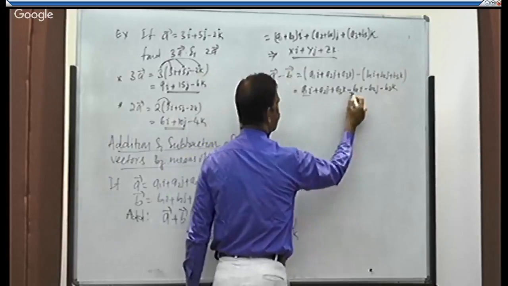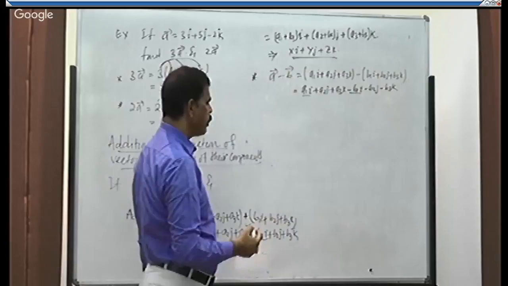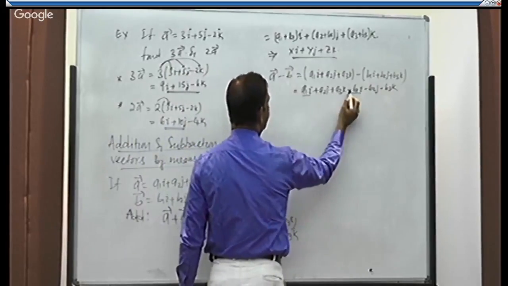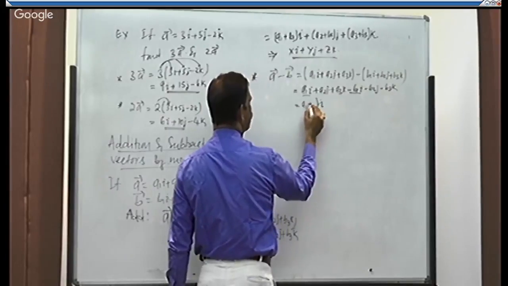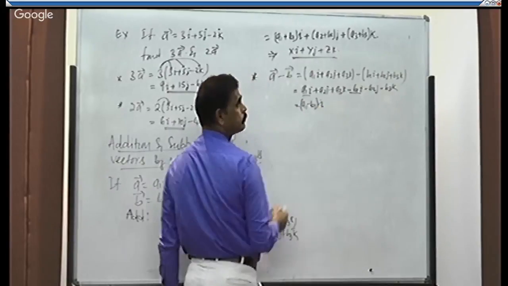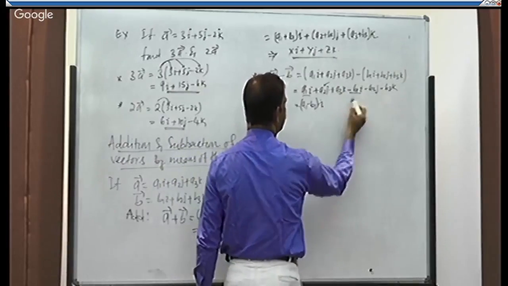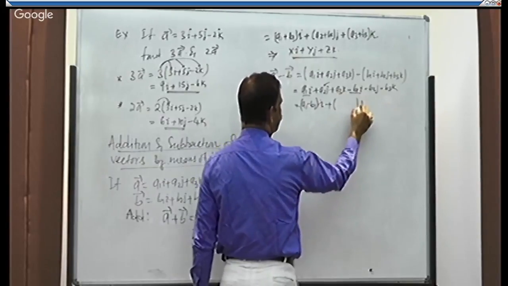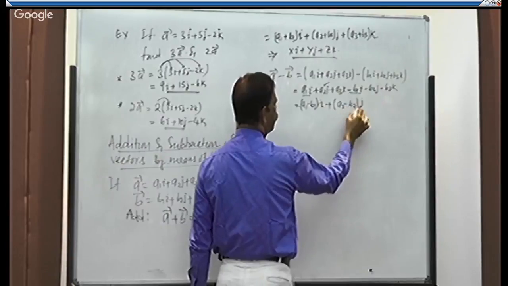Now take common terms, that is a1i, b1i. What is the sign? Plus a1i minus b1i. If I take i common, what is remaining? a1 minus b1. In the same way, a2j minus b2j. If I take plus of j common, what is remaining? a2 minus b2.